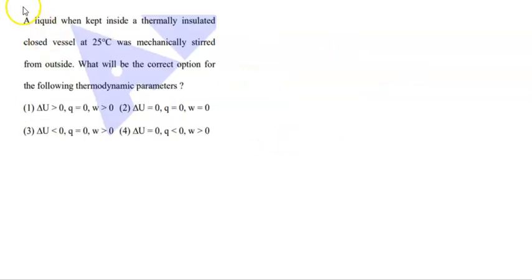It is a question related to thermodynamics. A liquid is kept inside a thermally insulated closed vessel. A thermally insulated closed vessel indicates an adiabatic system. For an adiabatic system, Q is equal to 0, which means there is no exchange of heat between system and surroundings. It is mechanically stirred from the outside.